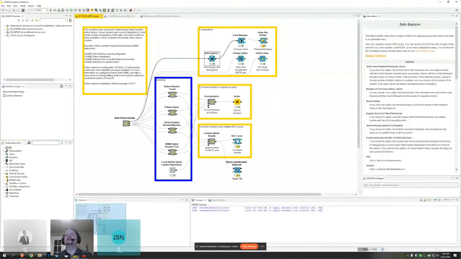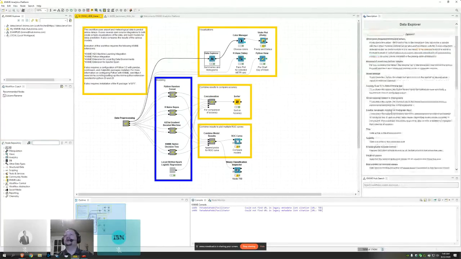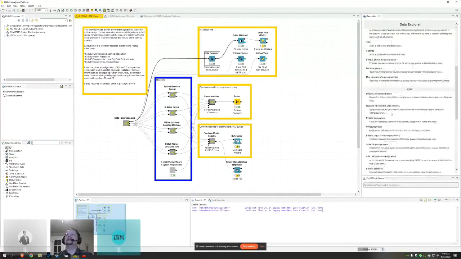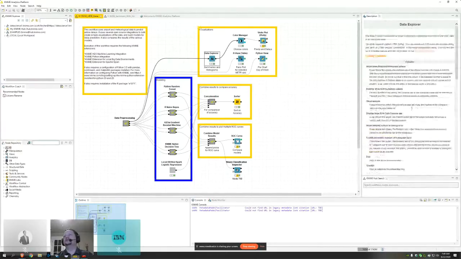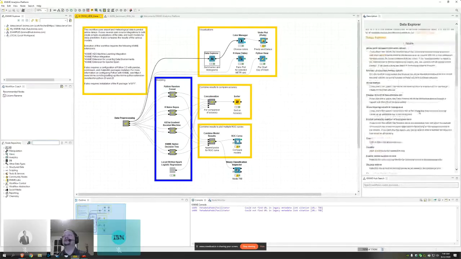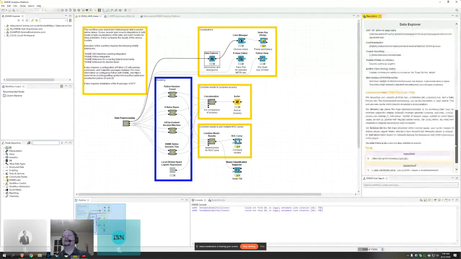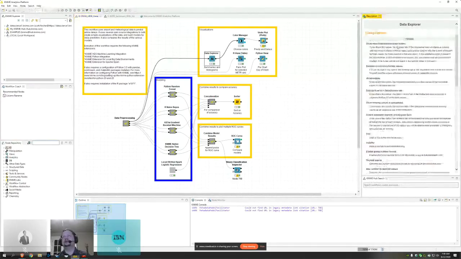So I'm clicked on the Data Explorer right now. It's going to tell me all about the different options available with the Data Explorer, as well as the inputs and outputs it expects at its different ports. If this was a particular algorithm like the random forest, it would probably also have links in here to the paper that the algorithm is based on, so I could dig in and do some more exploration.